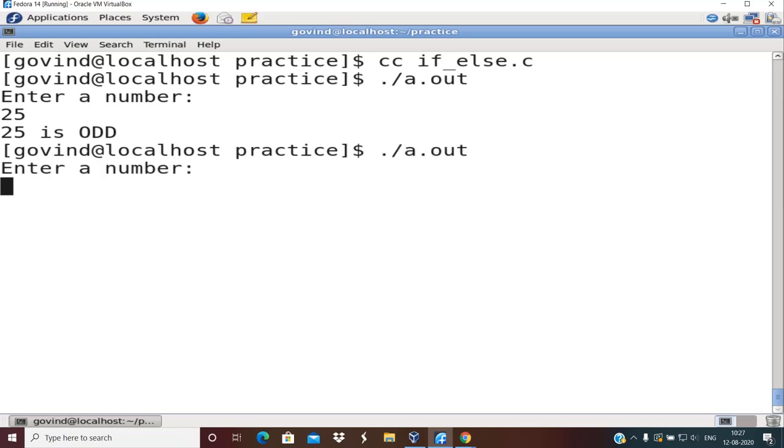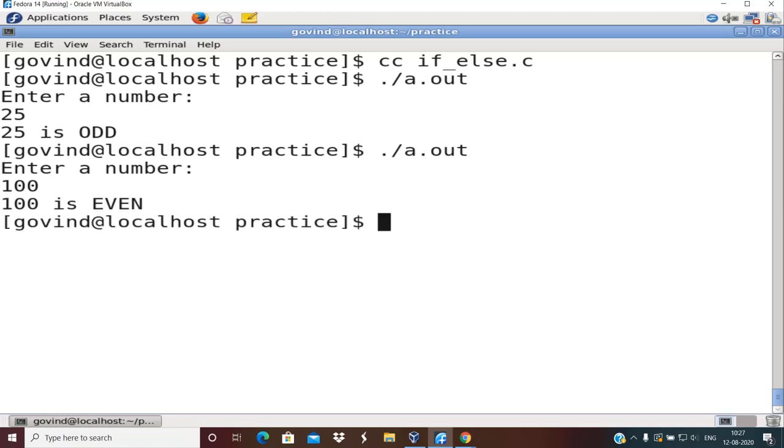When I enter say 100, 100 is even. You can see the condition inside if got executed, and the body of if got executed and printed 100 is even. Okay, so this is the simple program that demonstrates the use of if else, right?